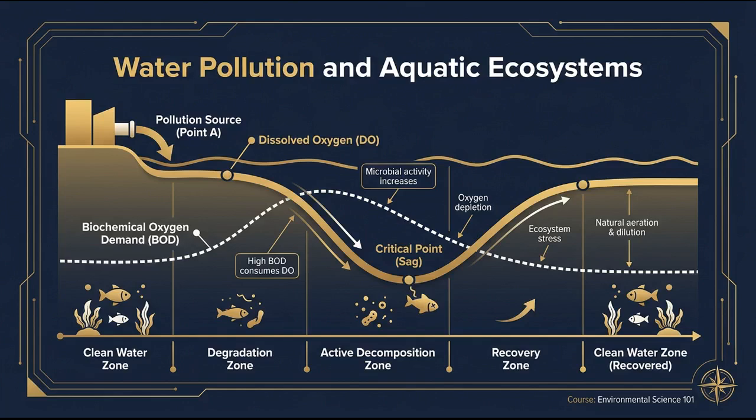When organic waste enters water systems, it creates a biological oxygen demand, or BOD. This is the oxygen required by decomposers to break down biodegradable organic waste. Heavy pollution causes an oxygen sag curve just downstream of a discharge point, where dissolved oxygen falls dramatically while BOD